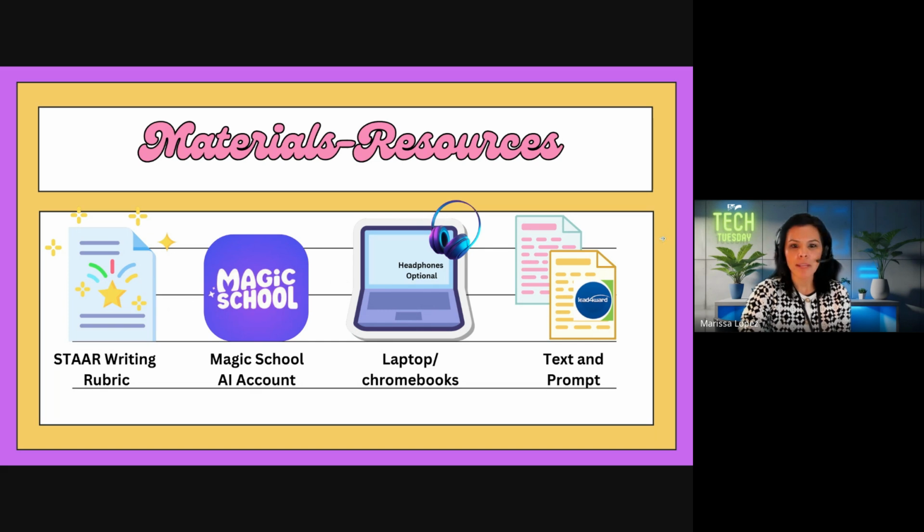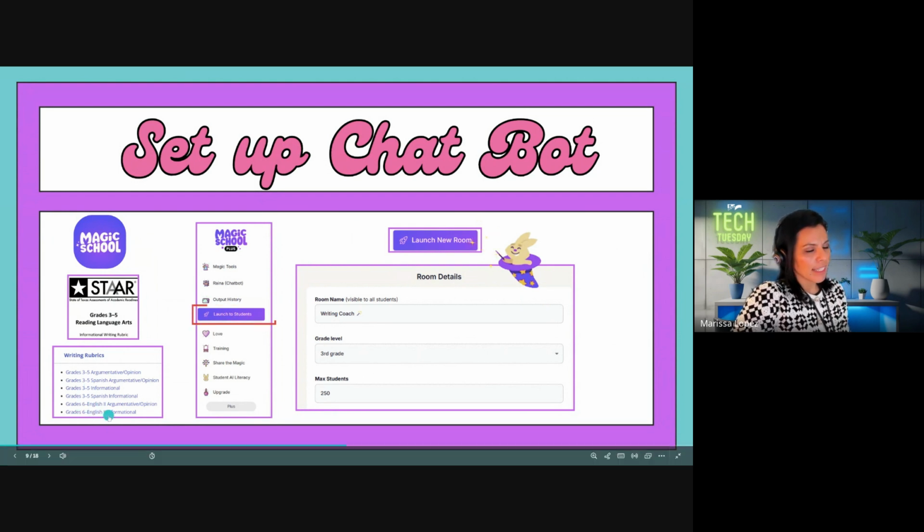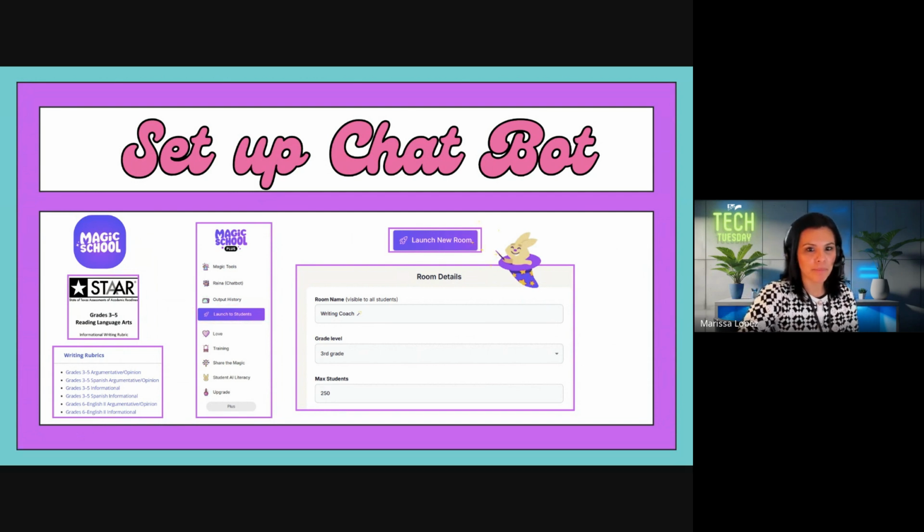And the prompt is basically what the students are going to write about after they read the text. Okay. In this presentation, I did share some links to different rubrics. So if this is one of your grade levels, then if you copy the presentation, you can just click on one of these, STAAR 3 through 5 or grade 6 English, and it'll take you to the website that has those rubrics, and then you would just download it from there.